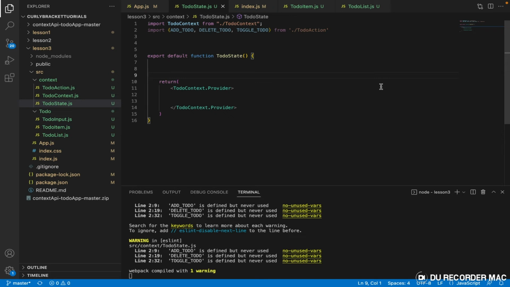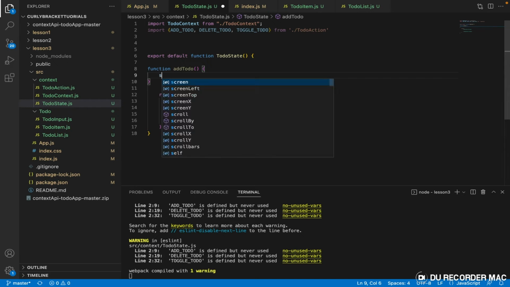We need to create a dispatch that is going to add to do. Then we are going to create a dispatch that every time we activate it, it deletes the to do, and then we do the same thing for toggle. So how do you think we do this? We just create a function, and we call this function add to do. Add to do is a function, of course. The next thing we need to do is we use the dispatch.